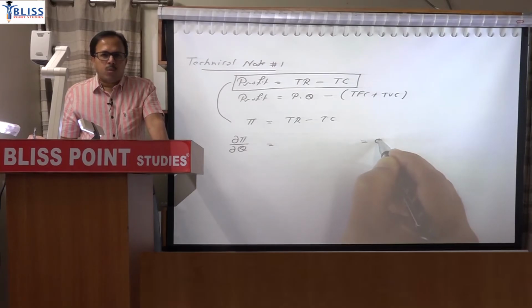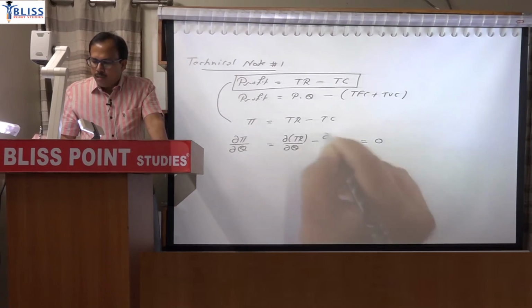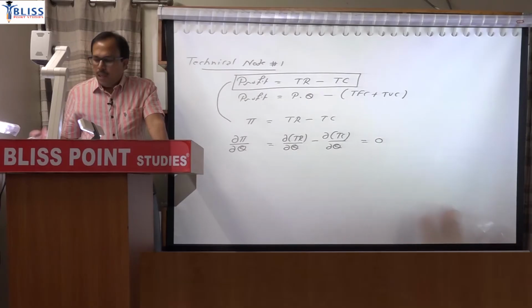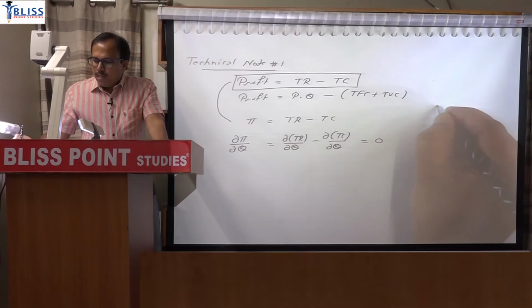But even if you do not have that maths background, just remember that for maximizing profit with respect to quantity, the first differentiation must be equal to 0 and the second differentiation must be negative. Differentiation you can understand in simple form like this. Differentiation is actually change.